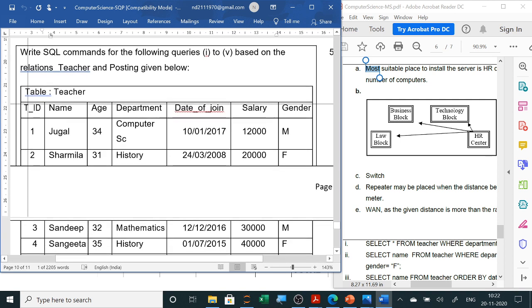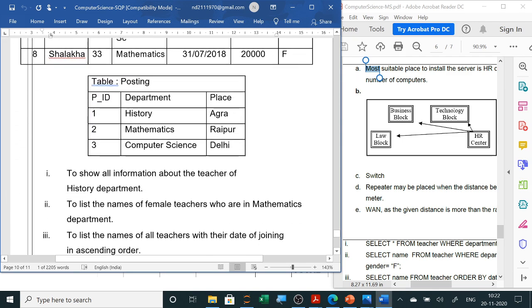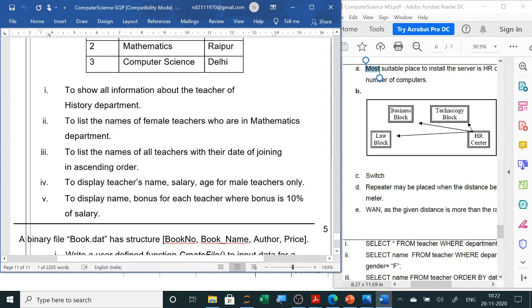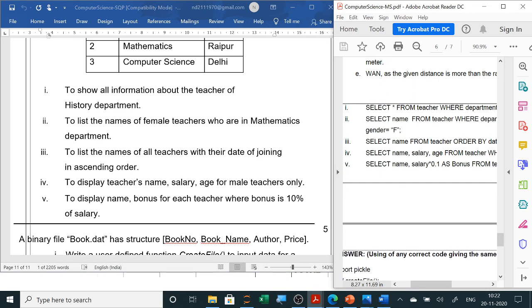Now next is your SQL, 5 marks. Here tables will be given to you. 2 tables are given to you, and 5 select queries are asked. Now you can see here in the answer, all are select queries. So obviously if you write select, you get half marks for select and the column name. So it is very easy.